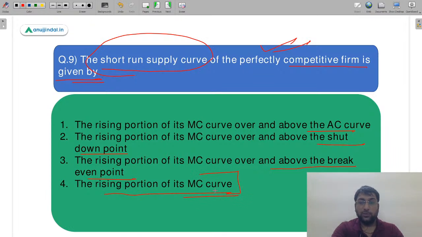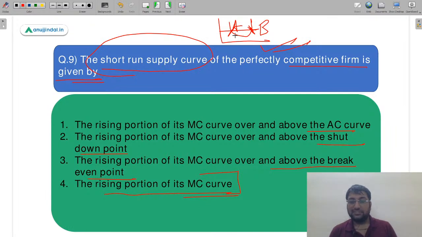I don't think so कोई भी इसमें प्रॉब्लम होनी चाहिए. You remember a diagram. This is the diagram of your MC curve. This is your break even point, the first point, and this is your shutdown point, the B point. So you have to identify supply curve किससे represent होता है. Very very basic question. I don't think so कोई भी doubt होना चाहिए आपको, but still read the question. Do not just copy paste the answers which are given by others. हो सकता है कि दूसरे लोग गलत बता रहे हों.